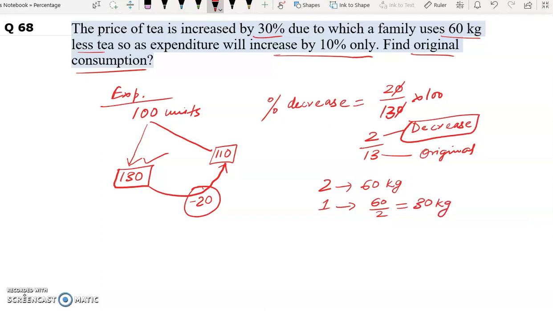And in this question we need to find original consumption. Our original consumption is how much? 13. So 13 units will represent how much? 13 into 1 unit is 30 kg. 13 into 3 is 39. So our answer is how much? 390 kg.